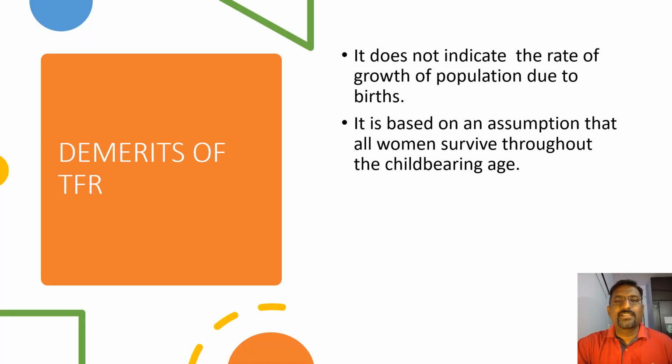Then the demerits: it does not indicate the rate of growth of population due to births, and it is also based on the assumption that all women survive throughout the childbearing age. 15 to 49 is their childbearing age, and they assume that all the women will survive the whole period. That may not be so; sometimes a woman of 25 or 30 years may die. So this is one of the demerits of it.